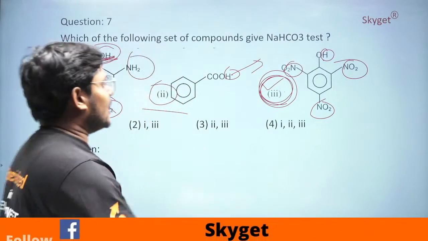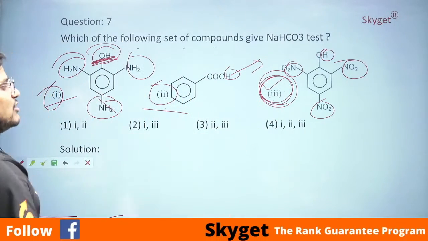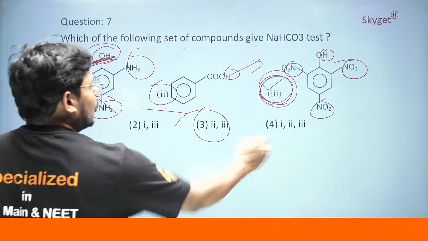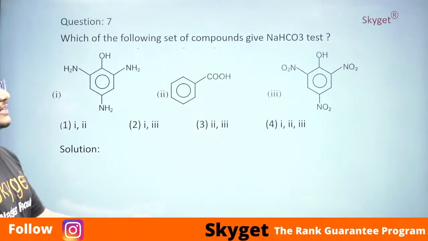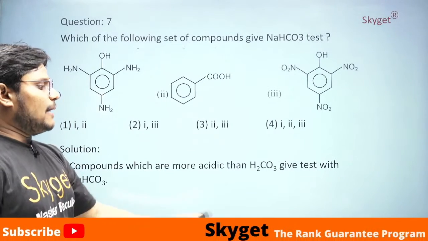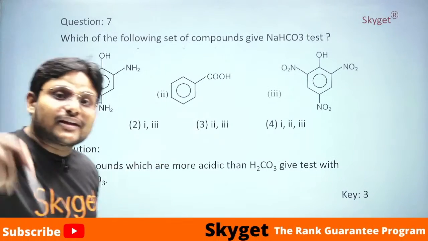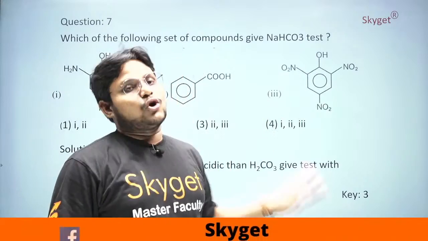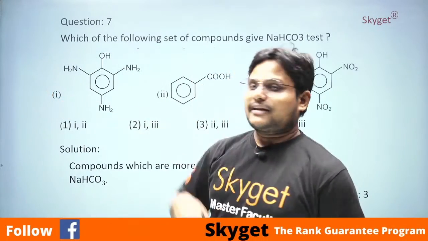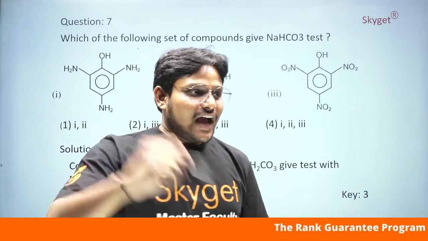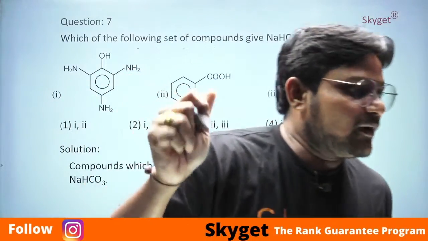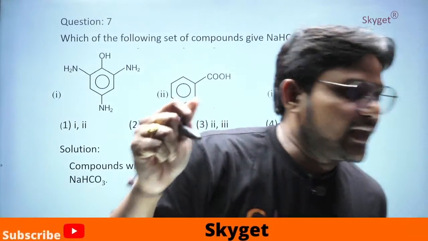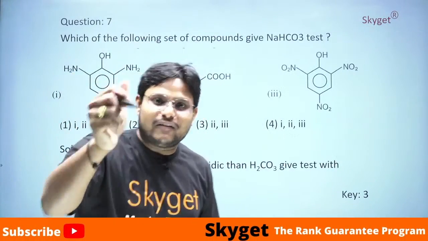So if you observe here, among 2 and 3, only the third will show more acidic character. Only it will perform the test. So the option is 3. Why 3? Because this can show the reaction, whereas this cannot. I hope you have done this question. Have you got plus 4? Tell me. Yes, electron donating group. Very good, Ramoji Rao.